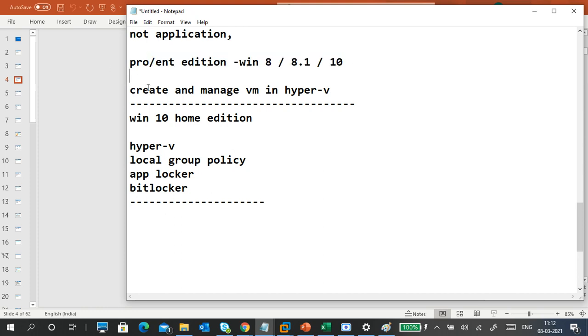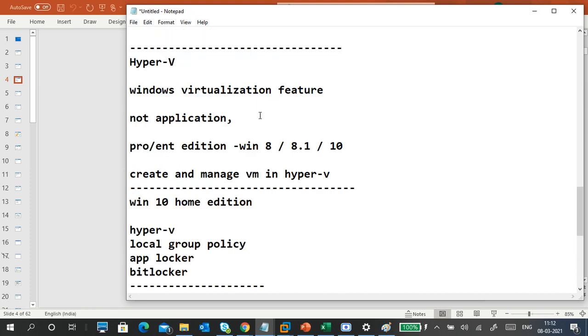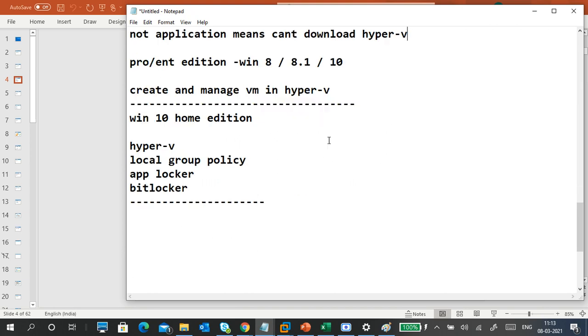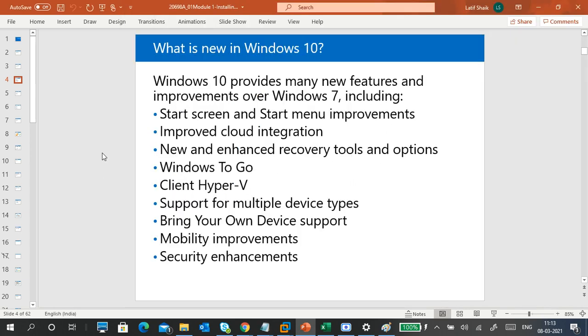It is a feature, not an application, which means we can't download Hyper-V. It comes with the operating system only. Now I will show you how to install Hyper-V in Windows 10, in my virtual machine anyway.